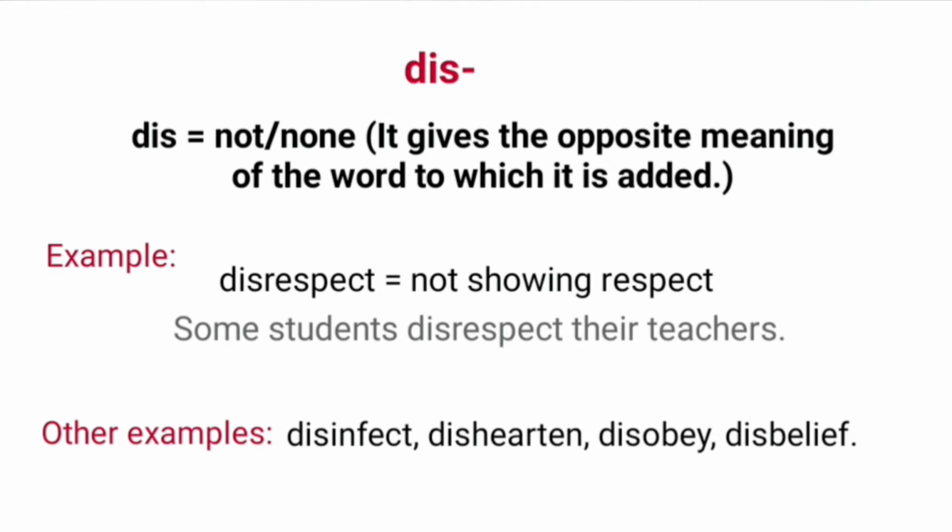Prefix dis means not or none. It also gives the opposite meaning of the word to which it is added. Example: disrespect means not showing respect. Some students disrespect their teachers. Other examples: disinfect, dishearten, disobey, disbelief.